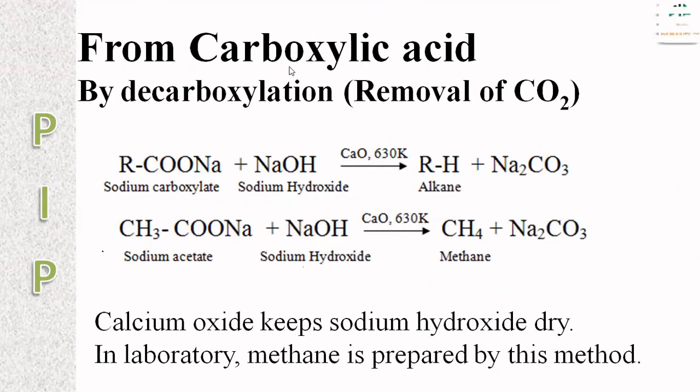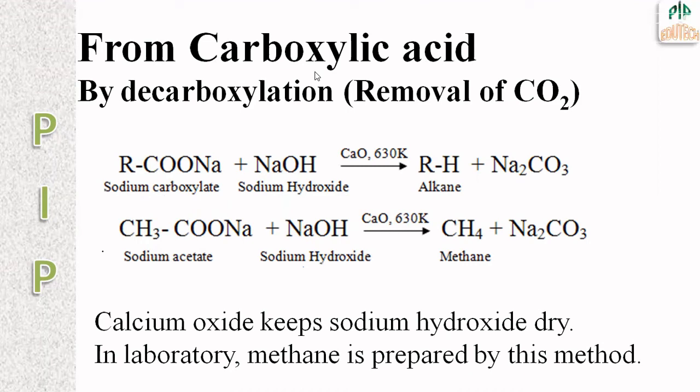Next, from carboxylic acid, that means decarboxylation. One special thing to note is that if we want to prepare methane, we have to take a compound with 2 carbon atoms.